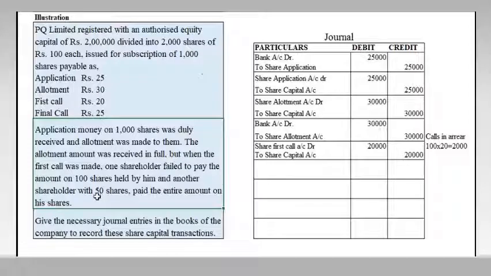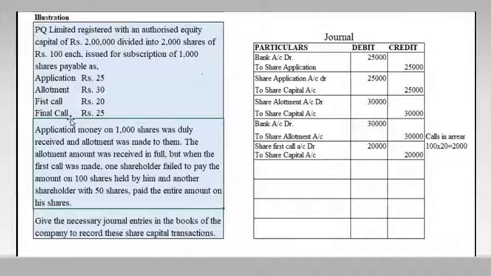So there is one shareholder who paid his entire amount along with the first call. There is another balance of rupees 25. They didn't make that call, but one shareholder paid the entire amount, which means he paid rupees 25 of his final call with this first call.